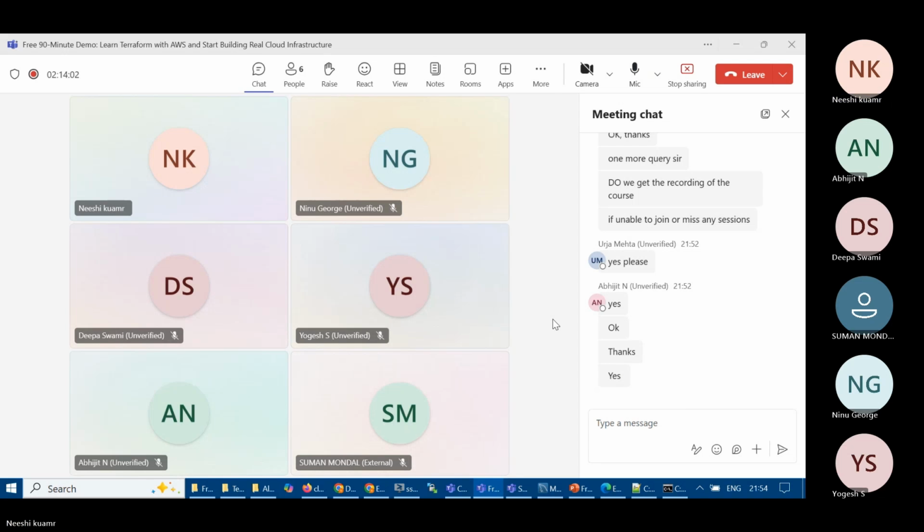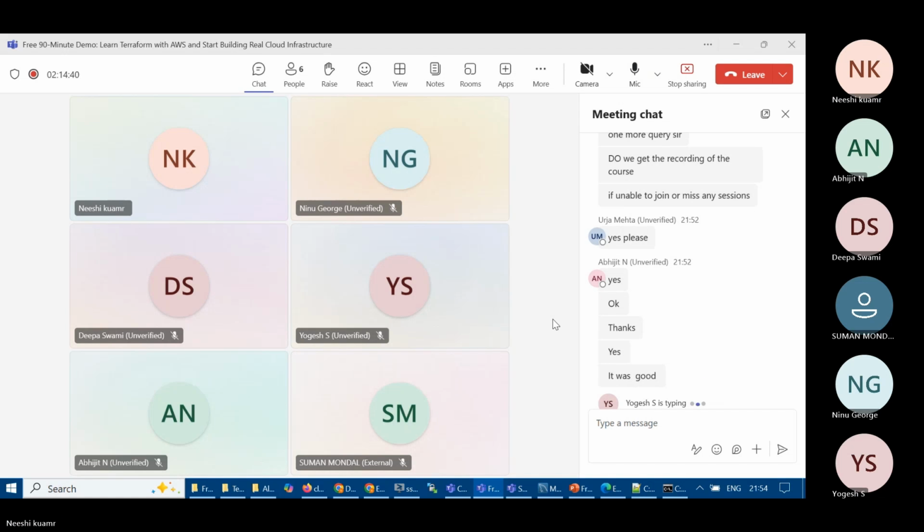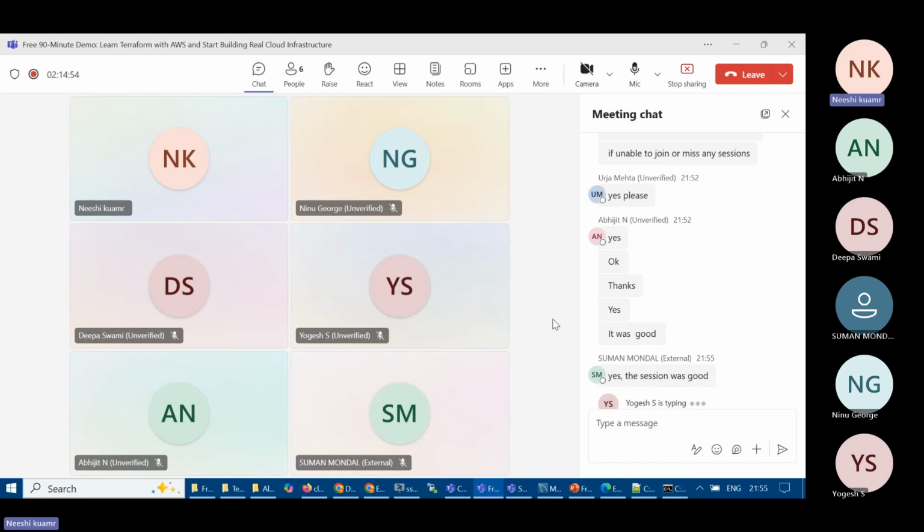Is it okay, everyone? Suman, how was the session? Do you want to say something? Just a few words. Can you unmute and share your camera if you can, and say how the session was? Deepa or Yogesh, you can say whether the session was good, bad, improvement is required, or very good. Yes, the session was good. Very good, thanks. Abhijit, Deepa, and Yogesh, you can say something also. Unmute and say it in a few words if you want.